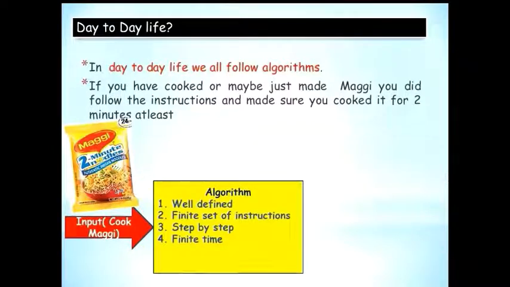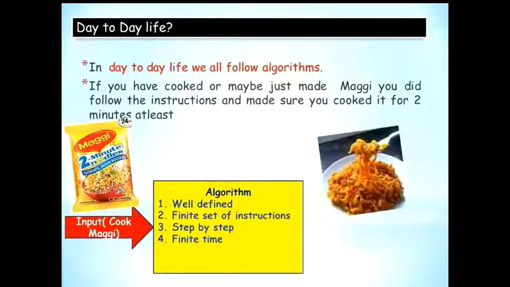So at the end of a little bit more than 2 minutes, you're going to get your cooked Maggi, and that is going to be your output. So we followed an algorithm, just that it was not a computer implementable algorithm. So my point was to tell you what I mean by an algorithm. You need to focus that they are well-defined, unambiguous, finite set of instructions executed step by step in a finite amount of time. And because we are studying computer programming, they should be computer implementable.